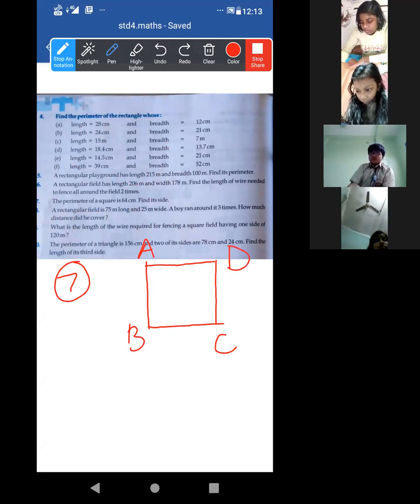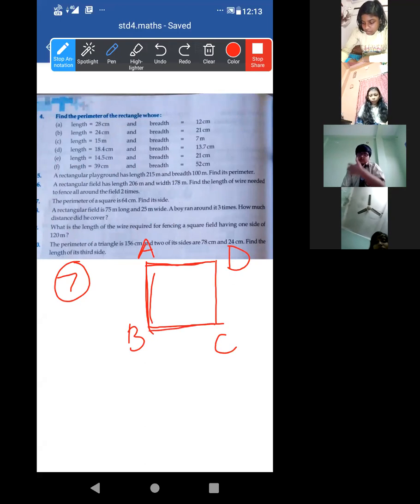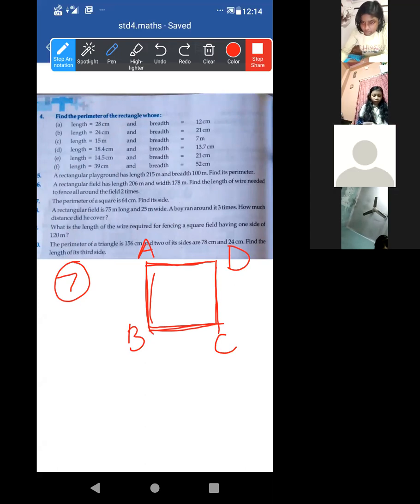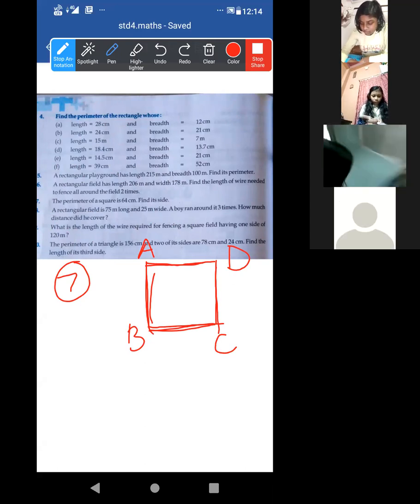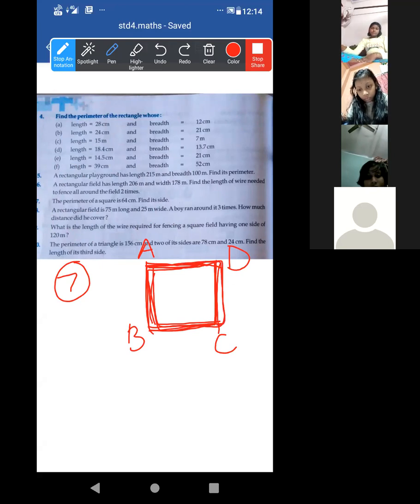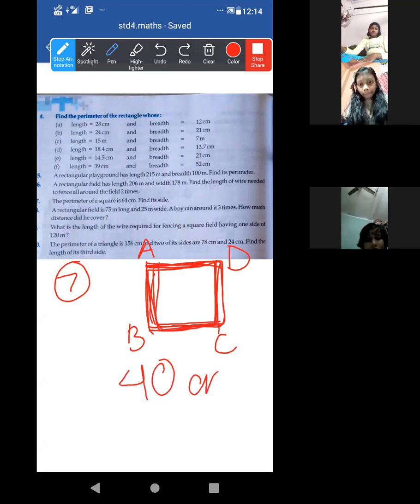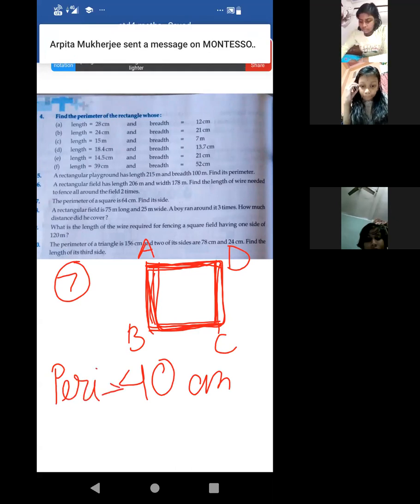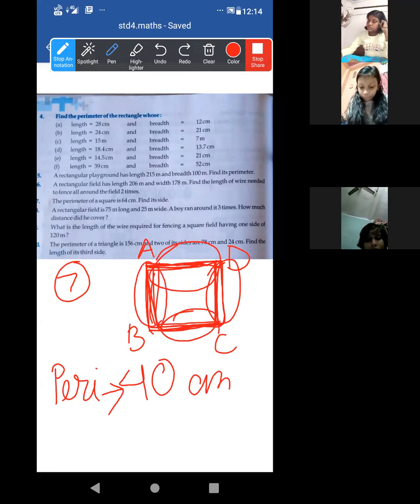Acha, this one, each side is equal, yes or no? 4 sides are there. Yes. Acha, suppose, forget about this question. Suppose the perimeter is given 40 centimeter. 40 centimeter perimeter means what? That means this plus this plus this plus this is equal to 40. Yes or no? Yes.